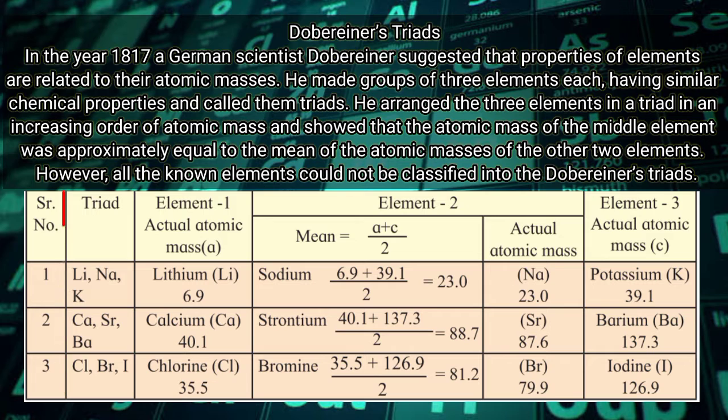He arranged the 3 elements in a triad in an increasing order of atomic mass and showed that the atomic mass of the middle element was approximately equal to the mean of the atomic masses of the other 2 elements. However, all the known elements could not be classified into the Doberiner's triads.